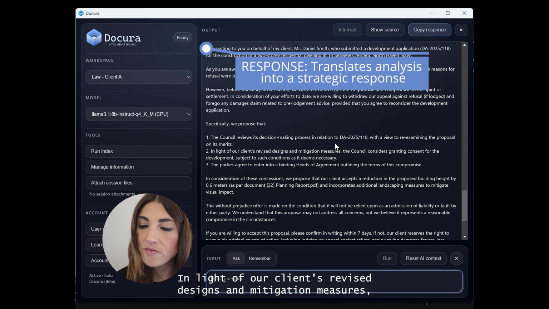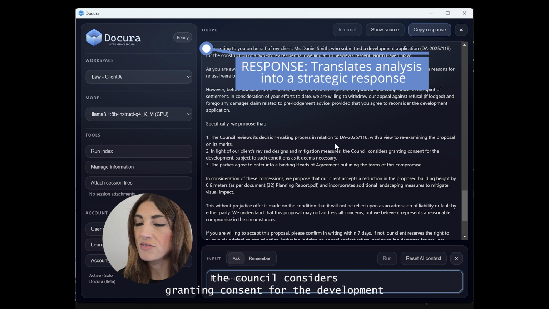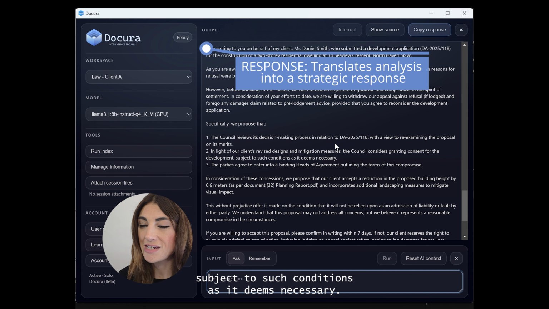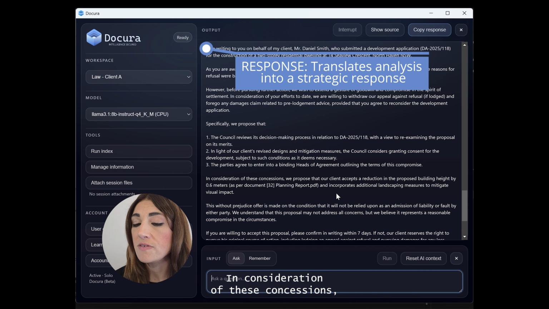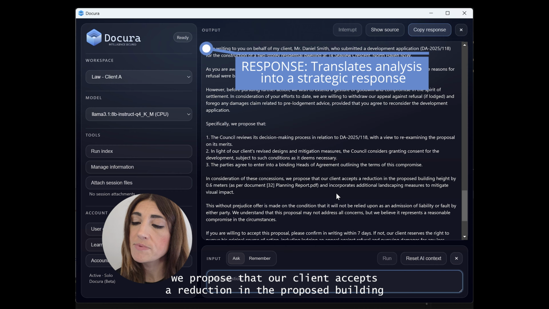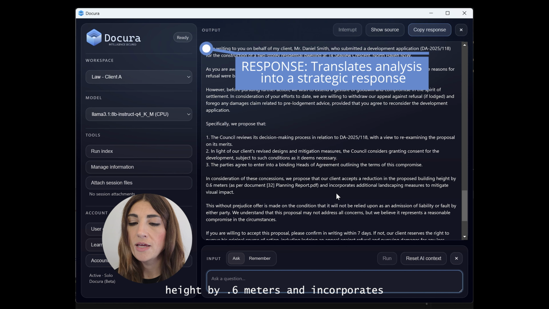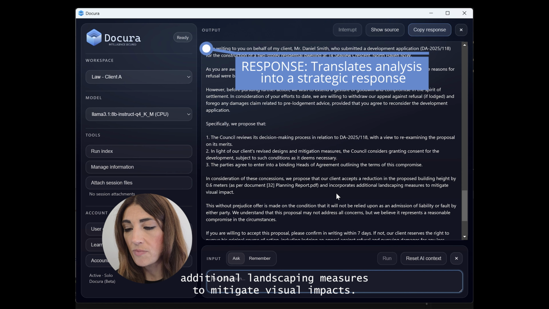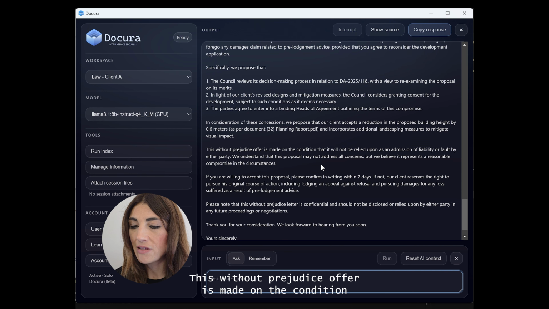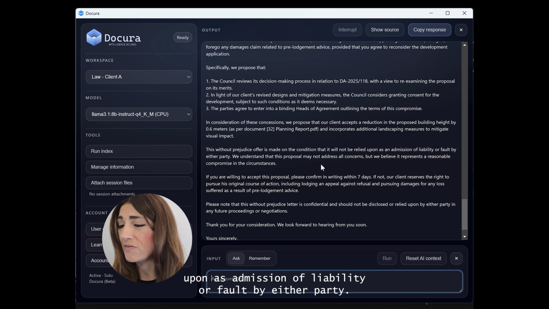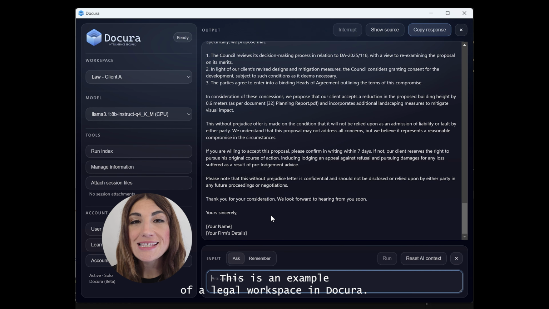In light of our client's revised designs and mitigation measures, the council considers granting consent for the development, subject to such conditions as it deems necessary. The parties agree to enter binding heads of agreement. In consideration of these concessions, we propose that our client accepts a reduction in the proposed building height by 0.6 meters and incorporates additional landscaping measures to mitigate visual impact. This without prejudice offer is made on the condition it will not be relied upon as admission of liability or fault by either party. This is an example of a legal workspace in Docura.